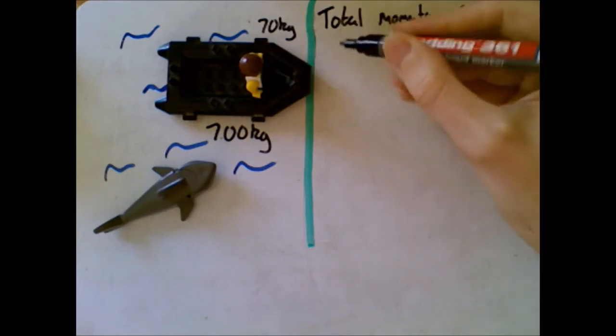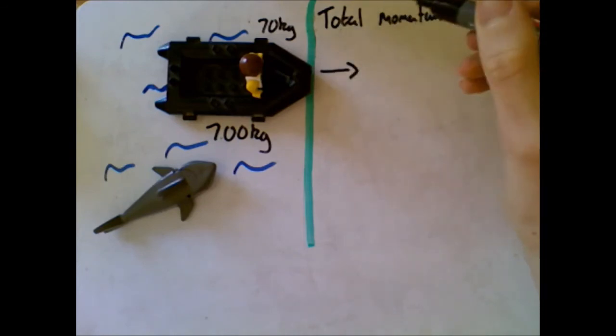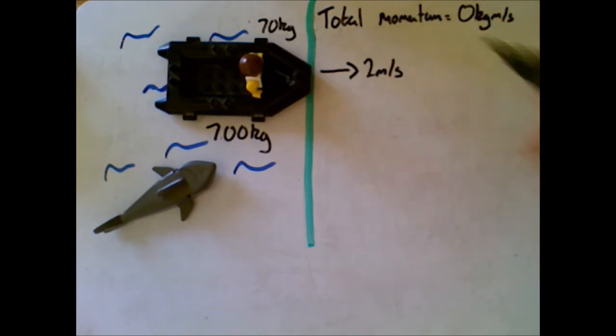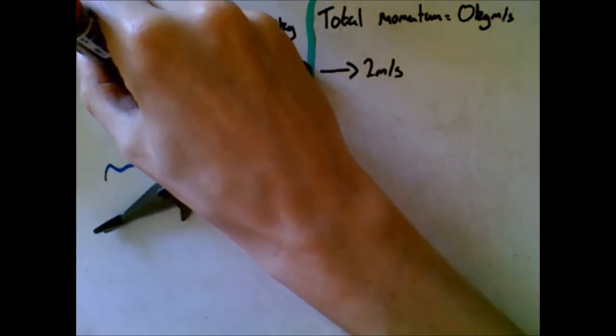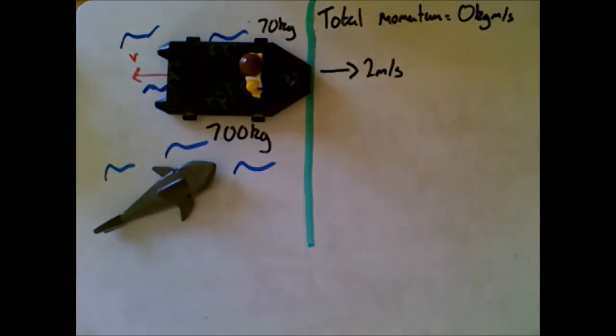So let's say that Mr. Braxton jumps with a velocity of 2 meters per second. And so what I'm trying to work out is the velocity v which my boat moves backwards with.